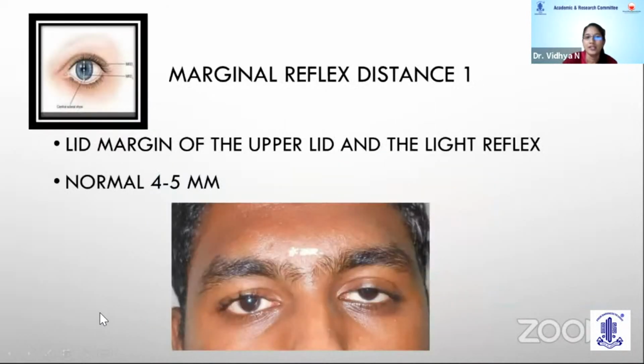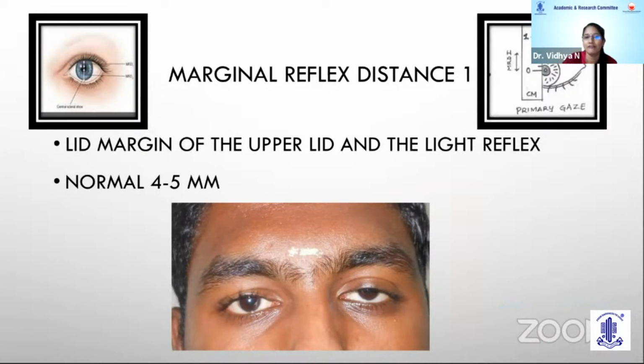And the difference between the two eyes usually gives the amount of ptosis. The second important measurement that we make is the marginal reflex distance 1, which is measured from the upper eyelid margin to the light reflex. Normally it would be around 4 to 5 millimeters.